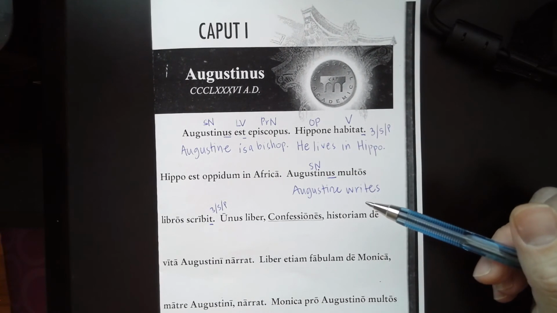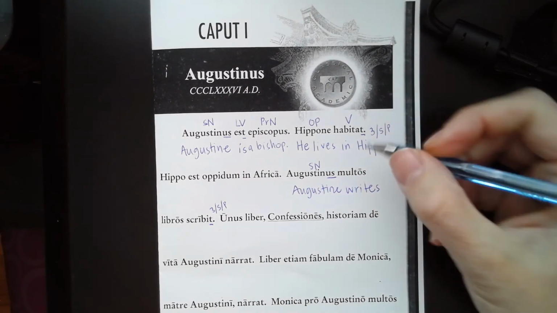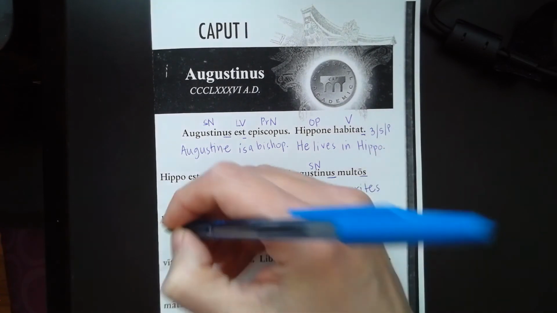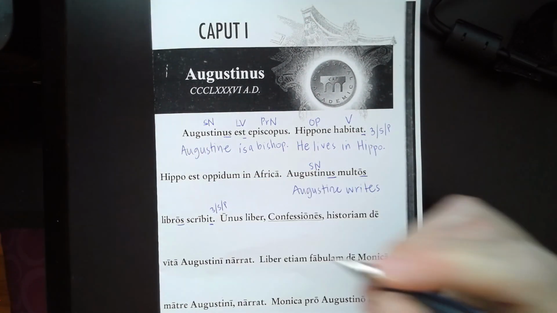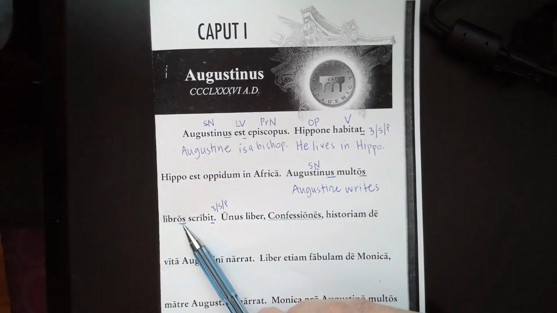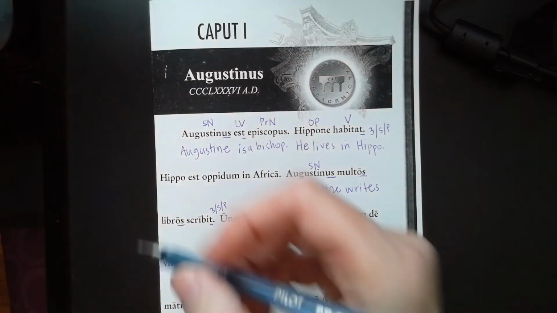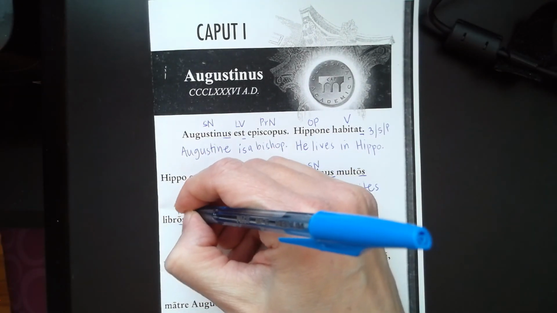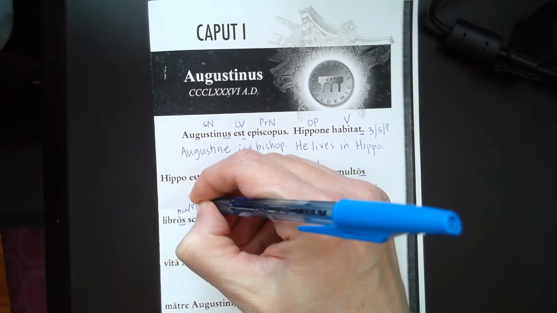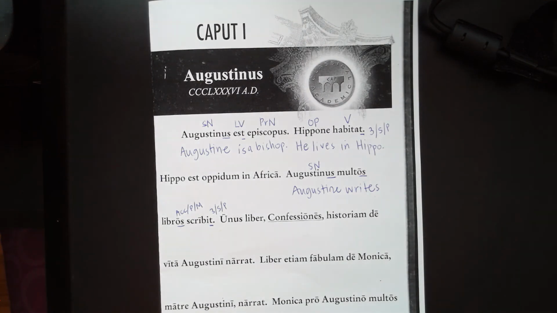Multa means many. Okay, this os, if you remember from our us chant, because liber is a masculine word, it's us, e, o, o, e, orum, is, os, is. So os is our accusative, plural, masculine ending.